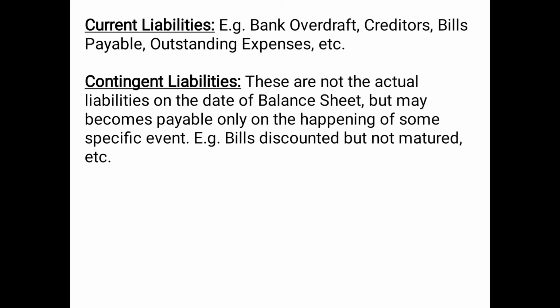So for me, it is an actual liability because I have to pay it back. But for you, it is a contingent liability. It will become your real liability only and only if I fail to make the payment. Otherwise, no. So these are considered to be contingent liabilities.